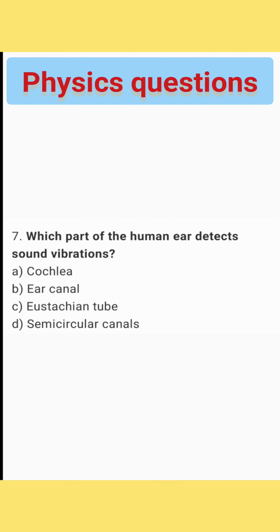And next question. Which part of the human ear detects sound vibrations? The right answer, option A, cochlea. And move on to the next question. In which medium does sound travel fastest? The right answer, option C, steel.